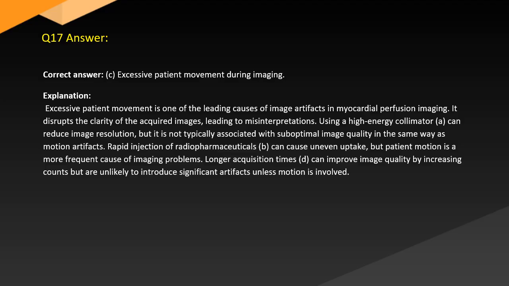Using a high-energy collimator, A, can reduce image resolution, but it is not typically associated with suboptimal image quality in the same way as motion artifacts. Rapid injection of radiopharmaceuticals, B, can cause uneven uptake, but patient motion is a more frequent cause of imaging problems. Longer acquisition times, D, can improve image quality by increasing counts, but are unlikely to introduce significant artifacts unless motion is involved.